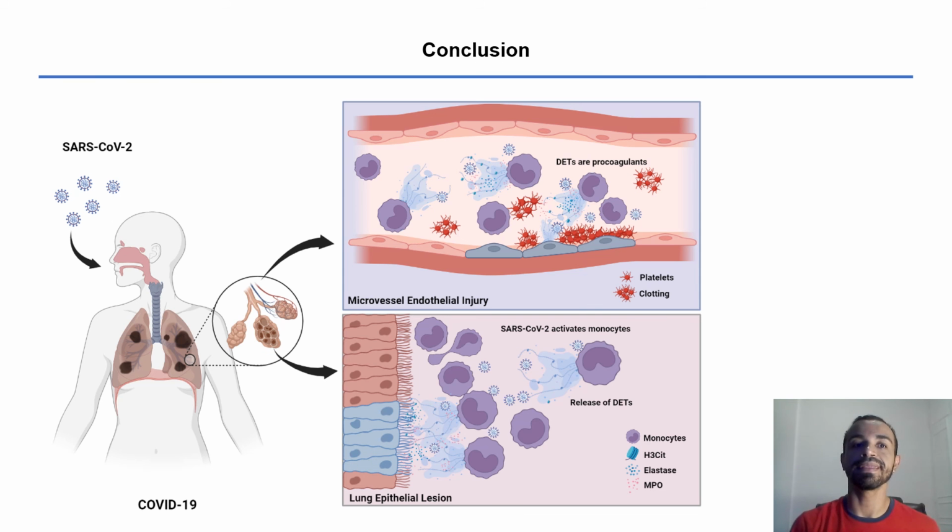We concluded that SARS-CoV-2 induced the release of DETs in human monocytes and may be toxic to lung epithelium and vascular endothelium. DETs have a procoagulant effect and can trigger thrombotic phenomena in COVID-19.